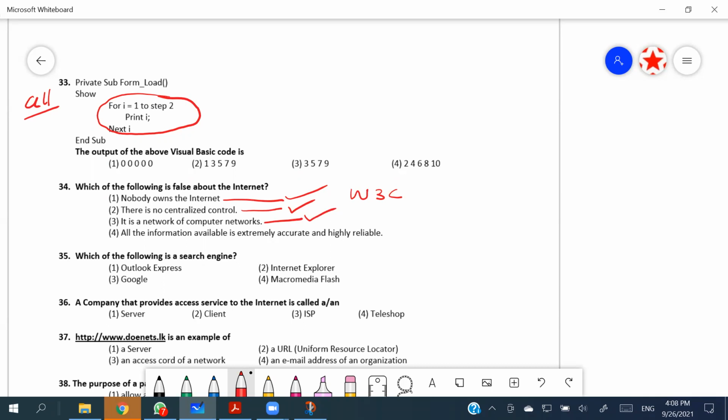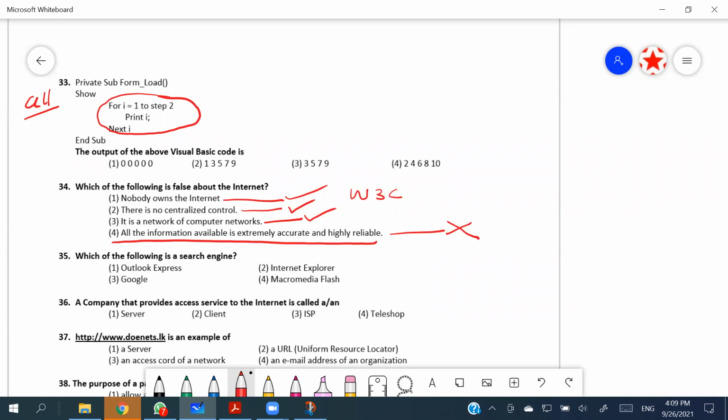All the information available is extremely accurate and highly reliable. Never. It's not going to be like that. When it comes to the reliability of information on the internet, most of it is false information. Think about social media. Almost more than 90% of its information is false, and only 10% is genuine. So definitely the answer for the 34th is the fourth one.